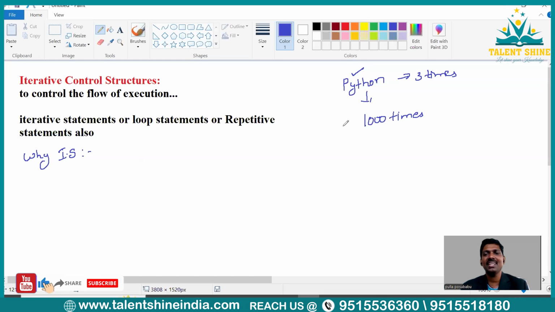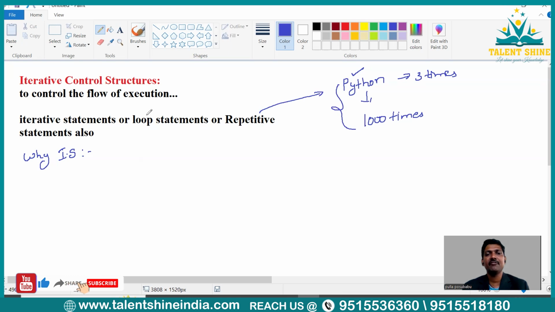Since it is a repetitive task, we have to learn loop statements or iterative statements. The task is repetitive, hence we are going to learn these iterative statements or loop statements. I hope the idea is clear.